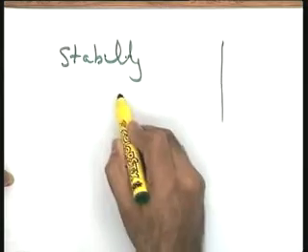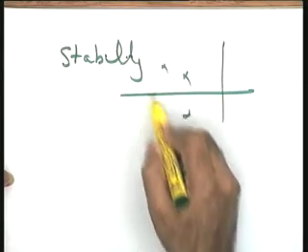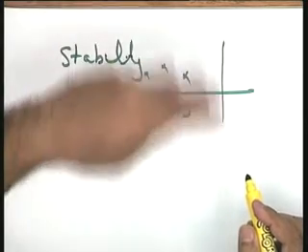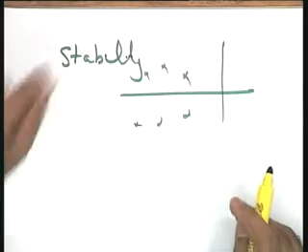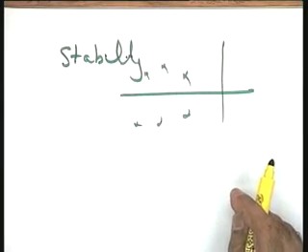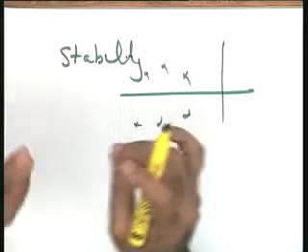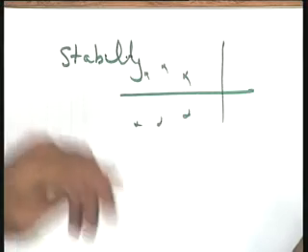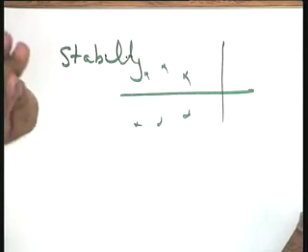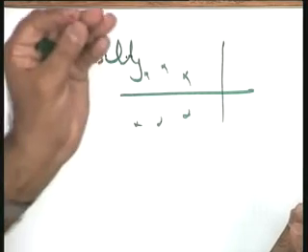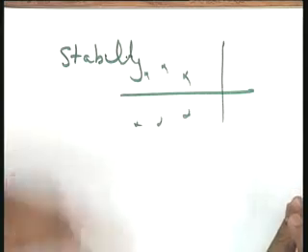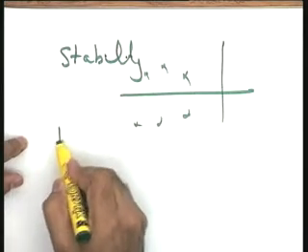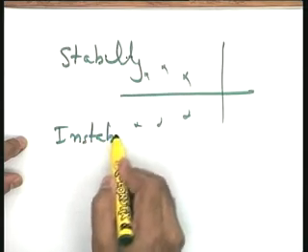Stability, if all the poles are in the left half plane, the system is stable. BIBO and asymptotic, both of them are. This will not be true only for a specific subclass of systems where the condition that the determinant of sI minus A is the same as the transfer function denominator does not hold. So, if we exclude that subclass of systems from our discussion, which will be a very minor loss, in that particular case we can forget about the two terms, and for me stability is one term.